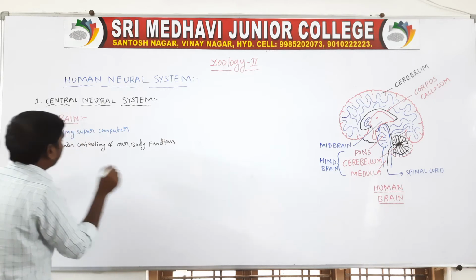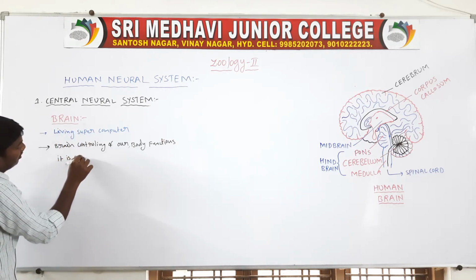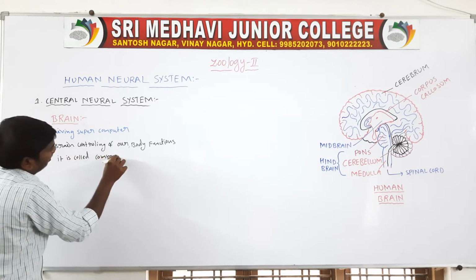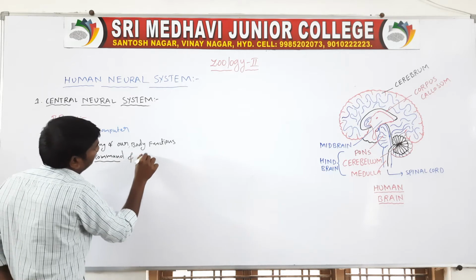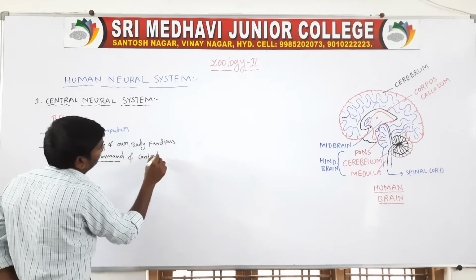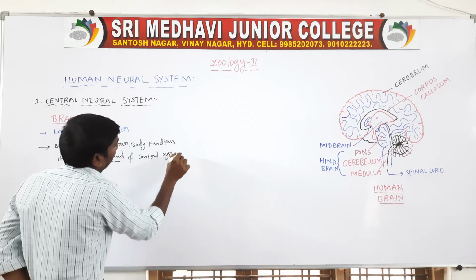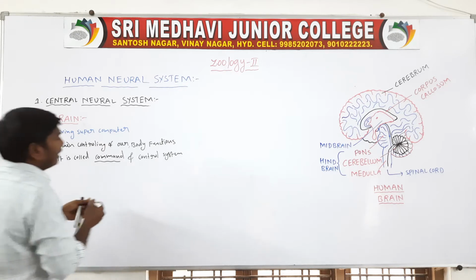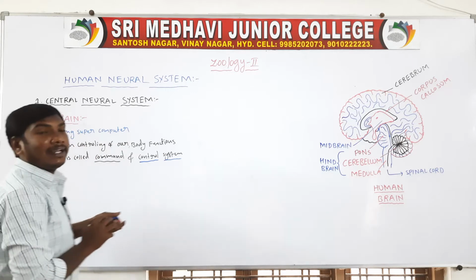So it is called the command and control system. The brain is also called the command and control system of our body.